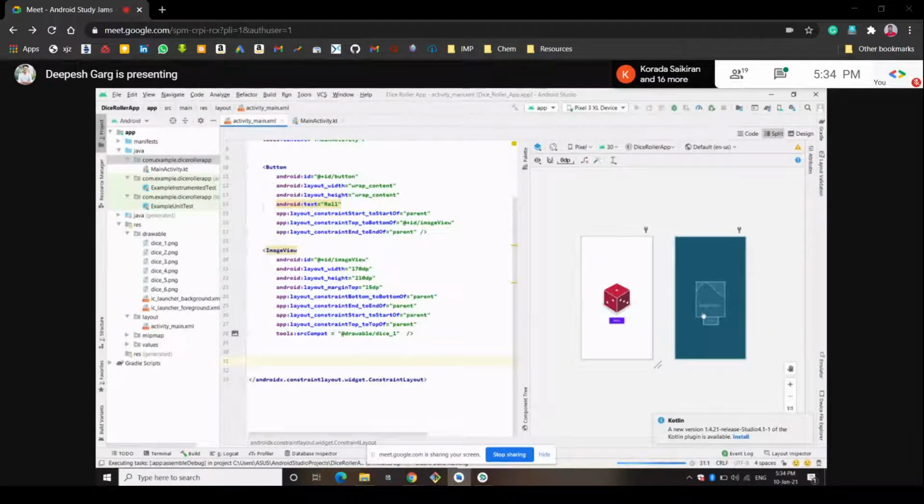Okay, in this thing what we did in the roll button, we fixed start to start off and end to end off to parent, and we give one additional parameter to be in the bottom of this image resource. So that's why it is here.